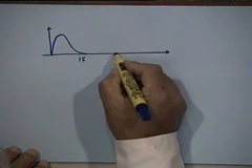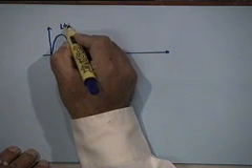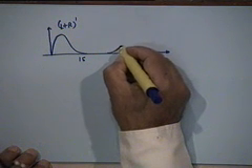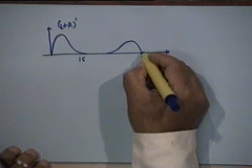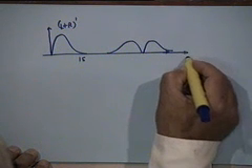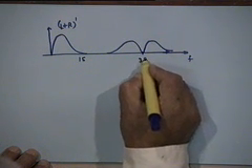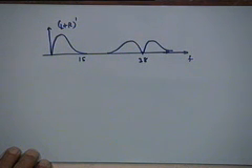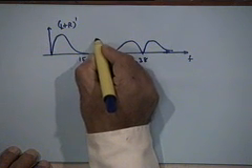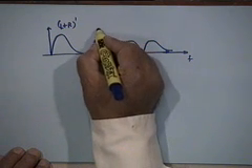Then this L minus R signal is a DSB-SC signal with a center frequency of 38 kilohertz, and the pilot carrier is somewhere here at 19 kilohertz.